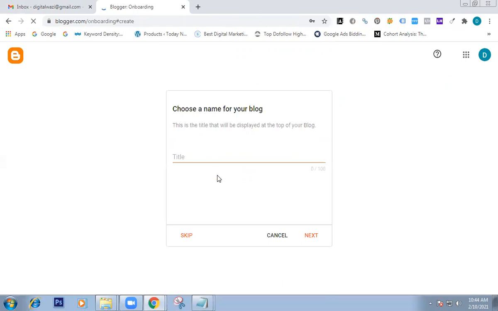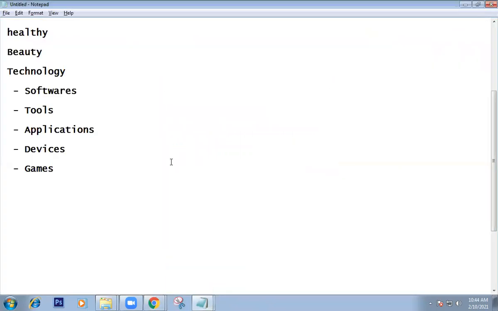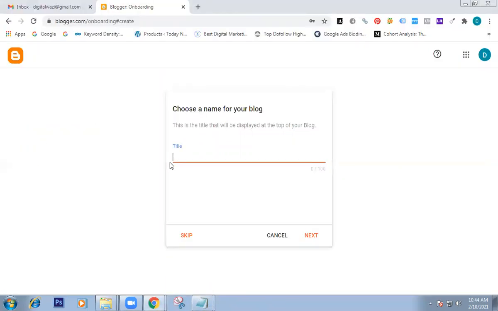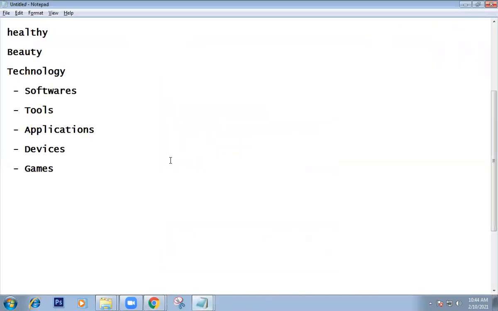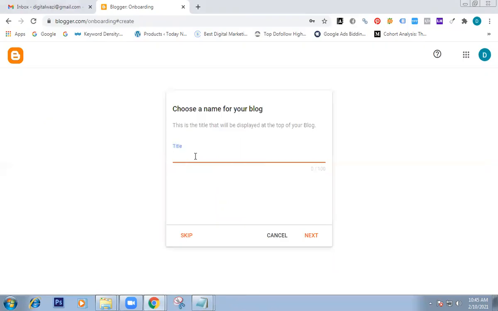After entering the password, enter a blog name, the name of the blog. Tell me which type of blog you want to create. Technology related, so like techno sharing. Your blog name is techno sharing.